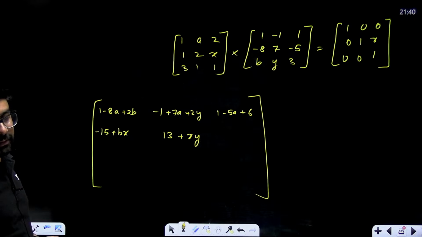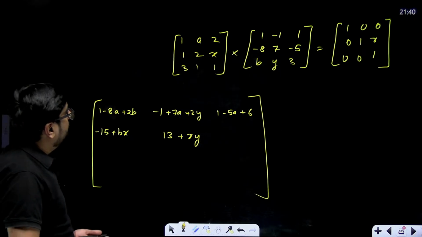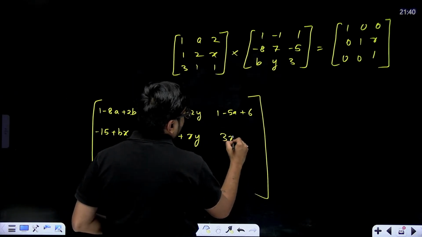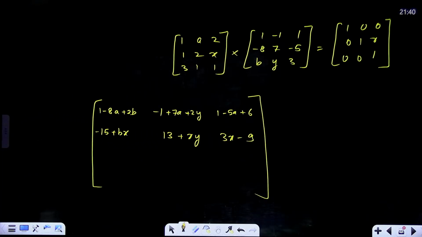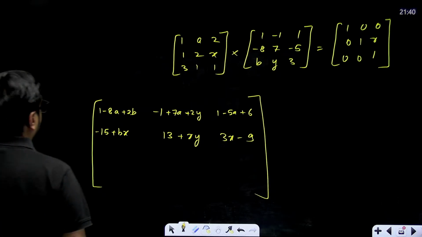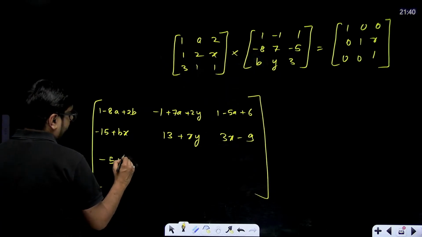Okay, and this is going to become 3x minus 9. All right. And now the others will become minus 5 over here and plus b. So minus 5 plus b.